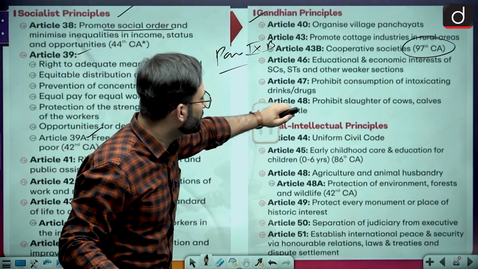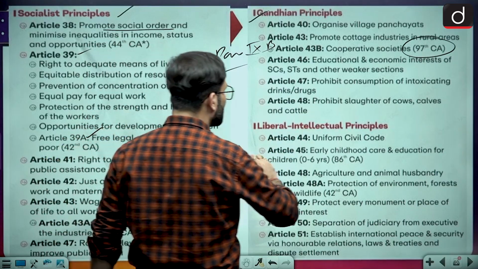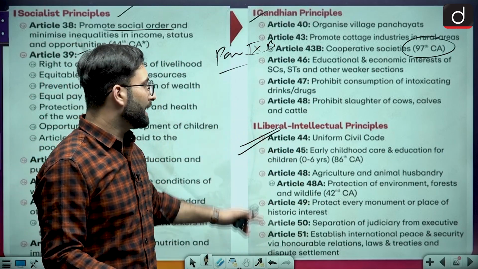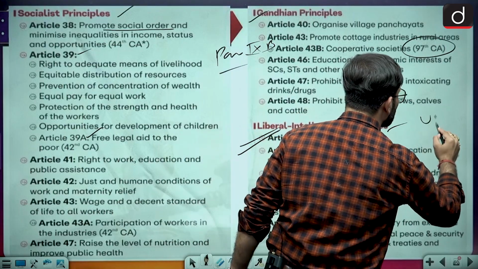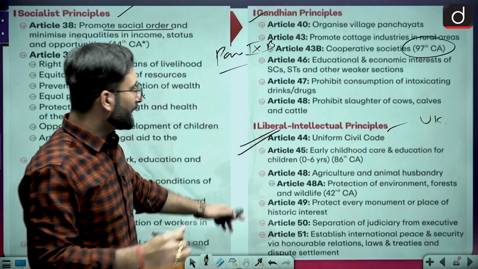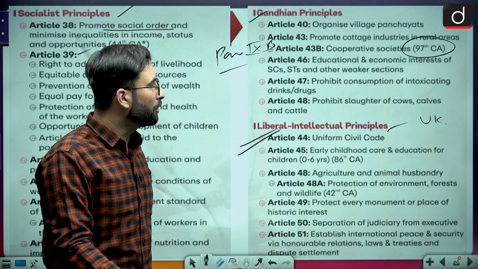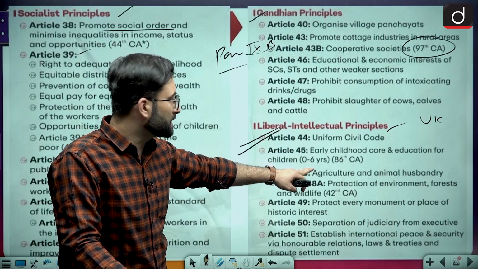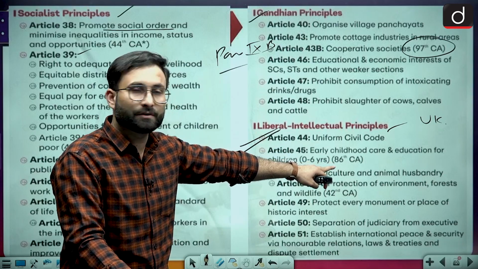Now liberal intellectual principles, if we talk about them, this is something which is important. Article 44, UCC, has been in the news for various reasons, and Uttarakhand has actually adopted this now. So that is something you should remember. Article 45 talks about early childhood care and education of children, that is of the age 0 to 6 years. 86th Constitutional Amendment Act, which you should remember.